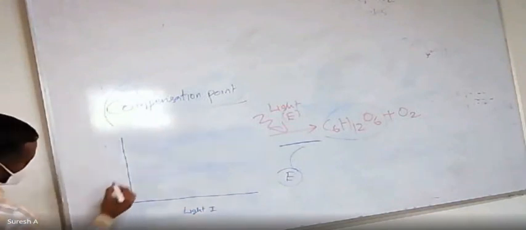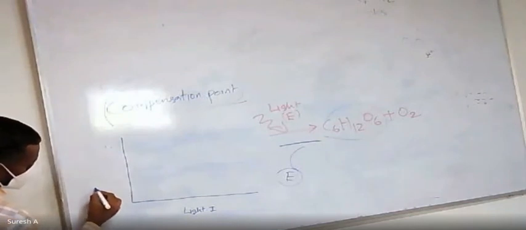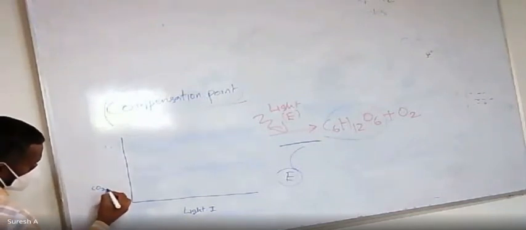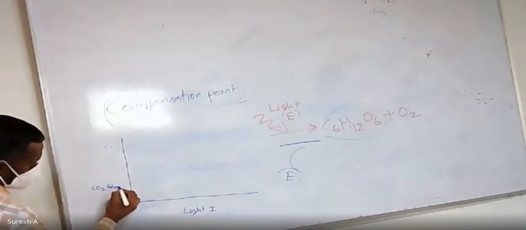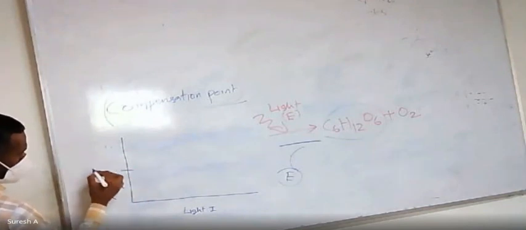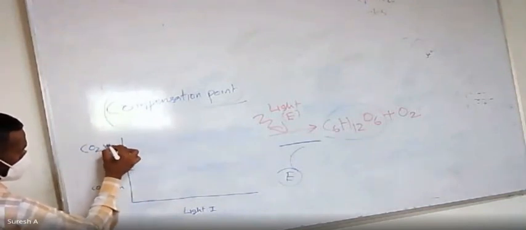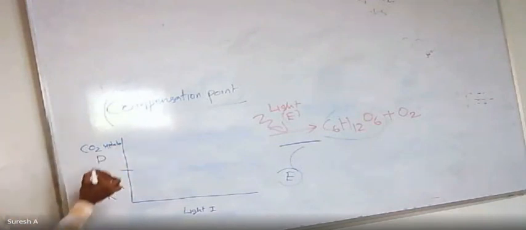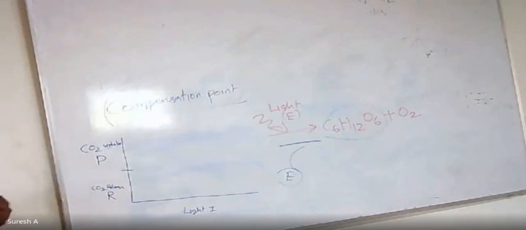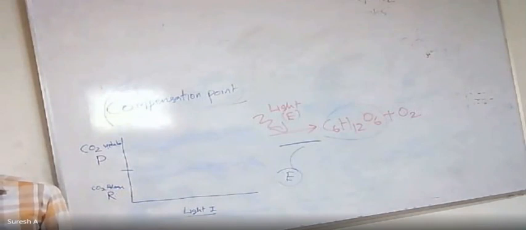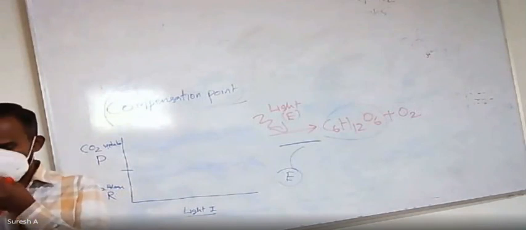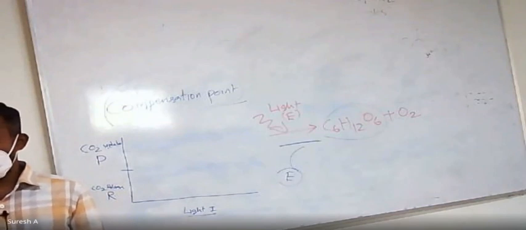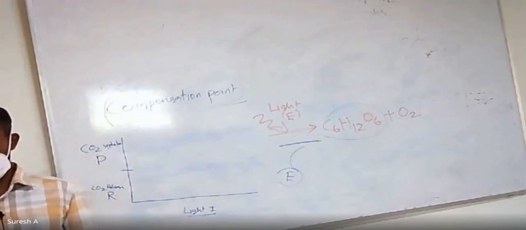This is CO2 release in respiration, and this is CO2 uptake in photosynthesis. Light intensity is very important. Photosynthesis needs light, therefore it happens during the daytime.